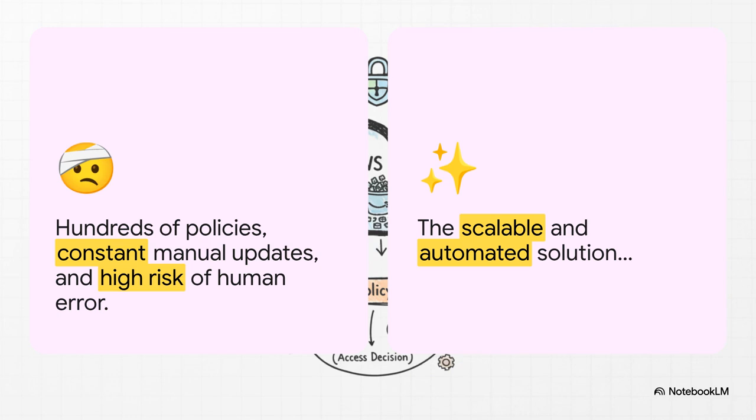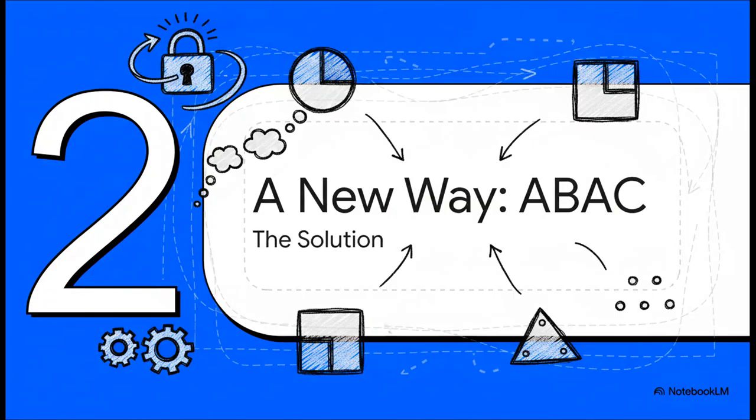Yeah, the old way. It's just brutal. You know the drill. For every new project, you're writing new policies. Every new bucket means you're manually updating resource names, those ARNs. This just creates this mountain of individual policies, constant manual work, and a super high risk of human error. It just doesn't scale. But don't worry, that right column isn't going to stay blank for long.